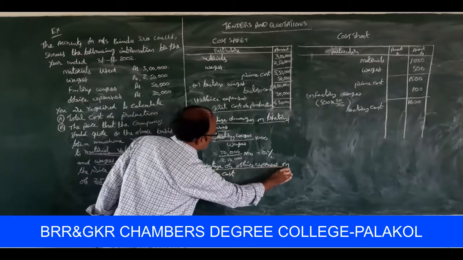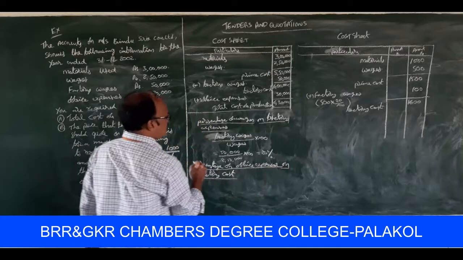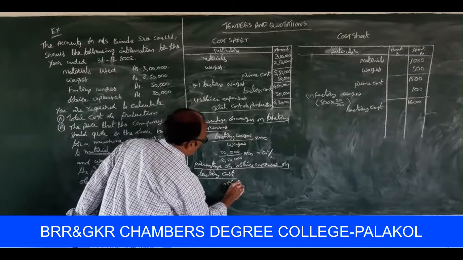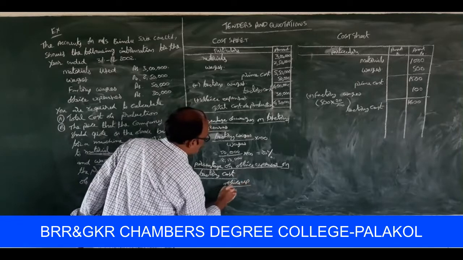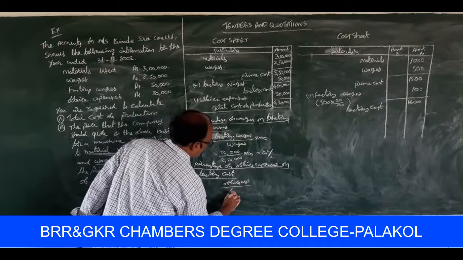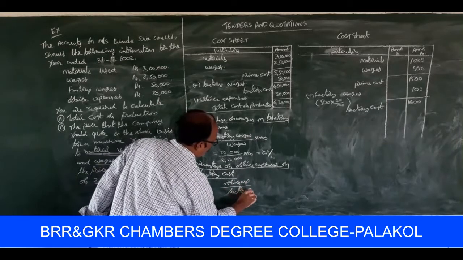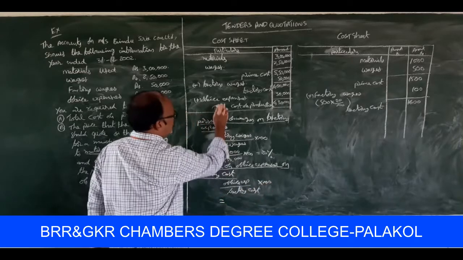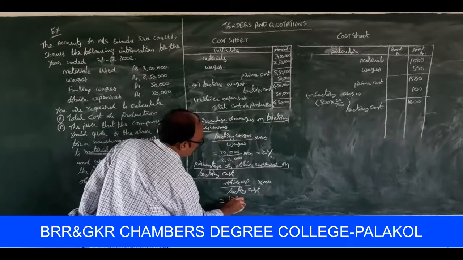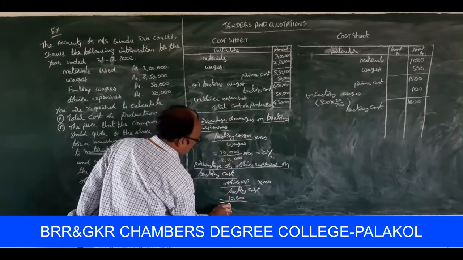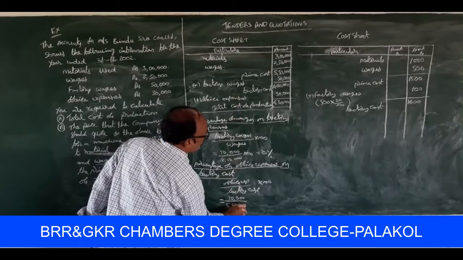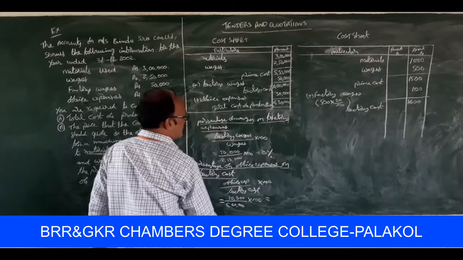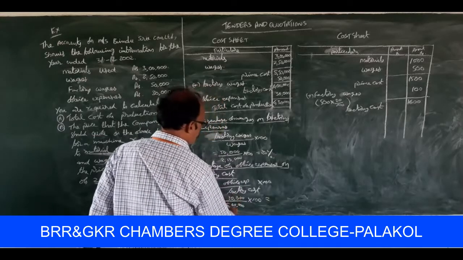Percentage of office expenses on factory cost. So the principle here is: office expenses divided by factory cost into 100, that is equal to office expenses 30,000 by factory cost 6 lakhs into 100, that is equal to 5%.